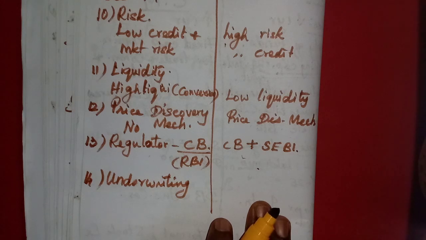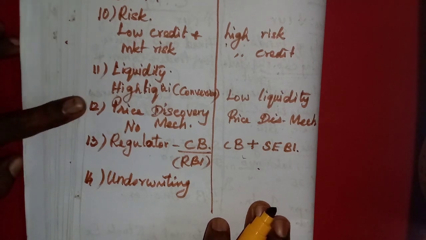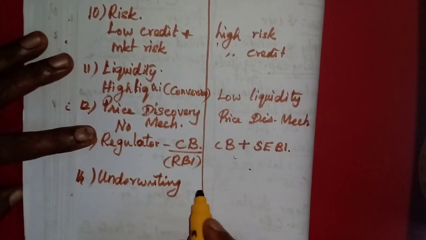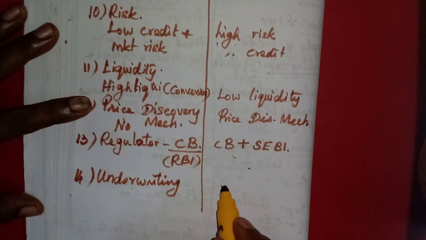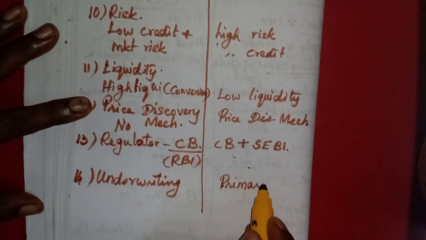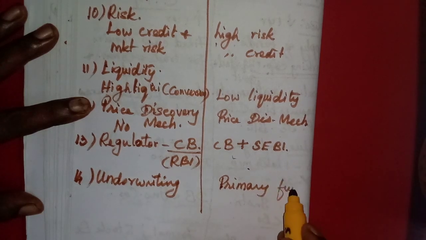Any one bank can take the full responsibility. But in the money market, there is no underwriting. It is not a primary function, but underwriting is a primary function in the capital market.